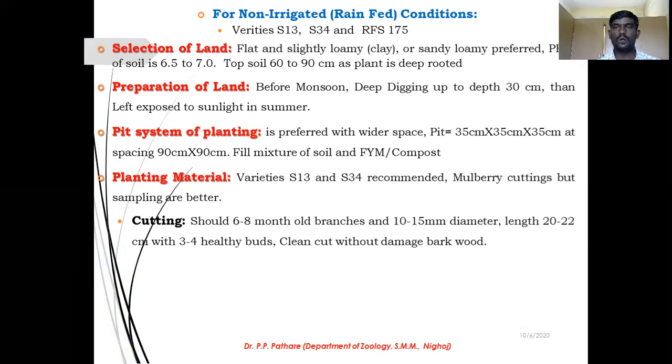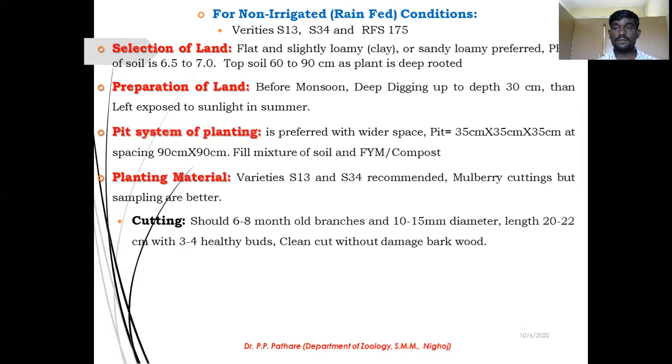If you are interested to propagate your mulberry plant by using cutting material, this cutting material should be 6 to 8 months old, because this period is the optimum period for mulberry growth, and they have the ability to reproduce themselves also. These branches have 10 to 15 mm diameter. Length is about 20 to 22 centimeters.